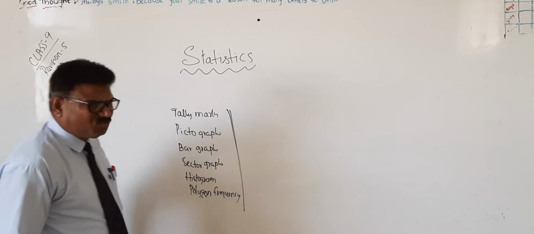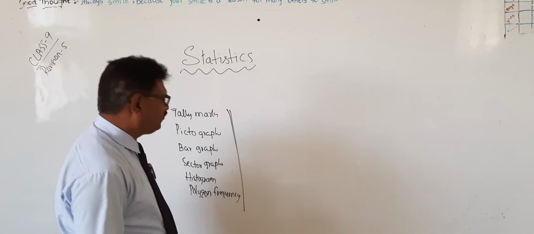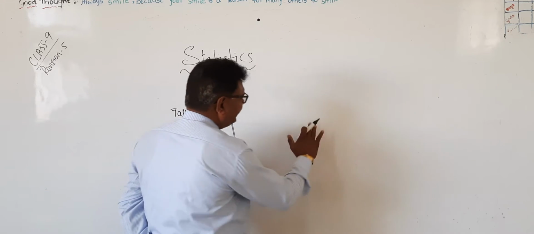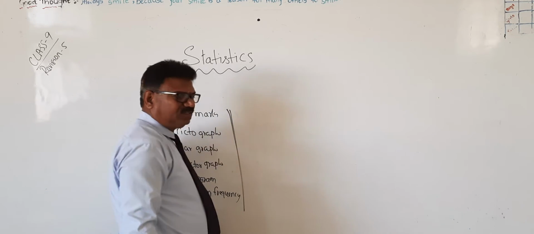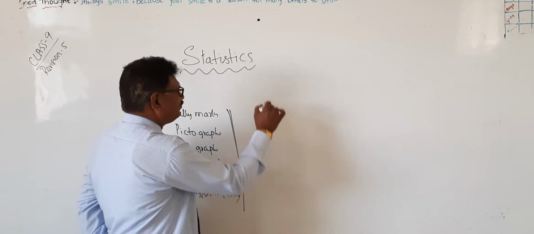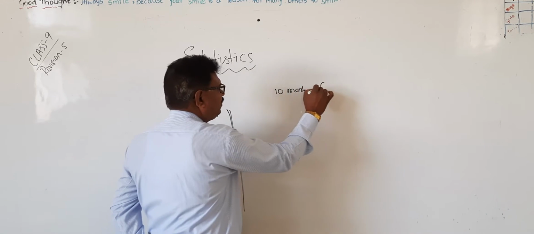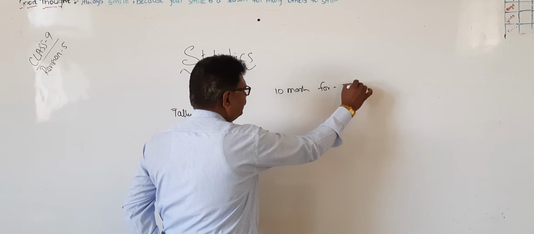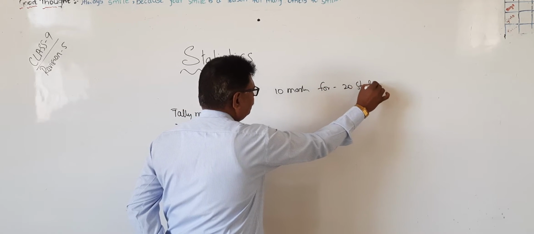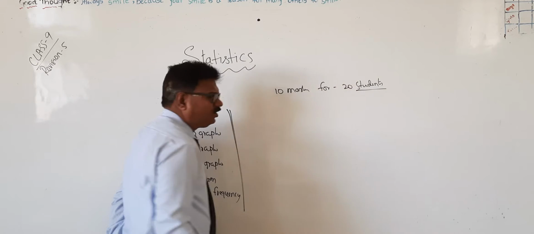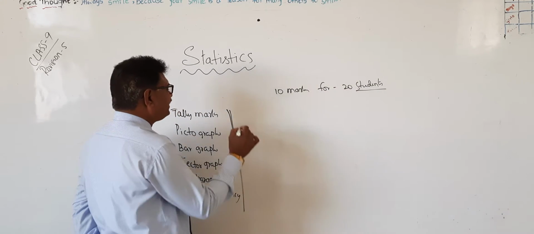Now, tally marks. What is the meaning of tally marks? For example, a teacher conducted an examination for 10 marks for 20 students. For 20 students, the marks are like this.